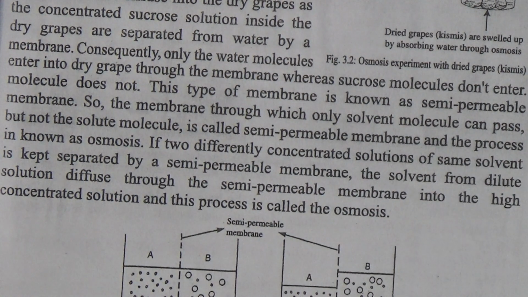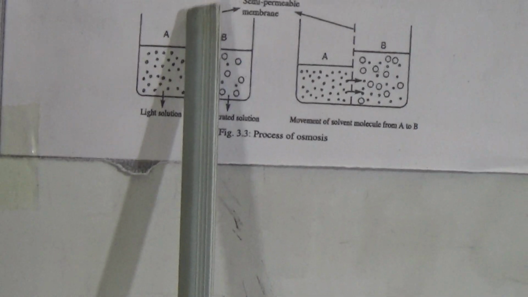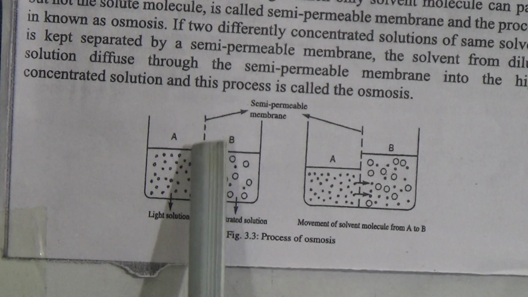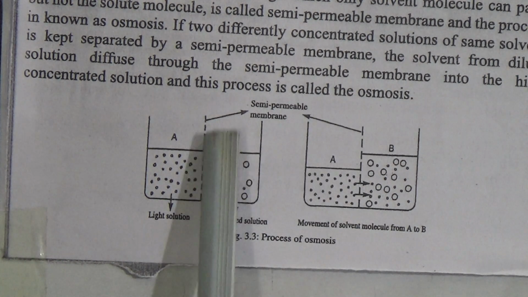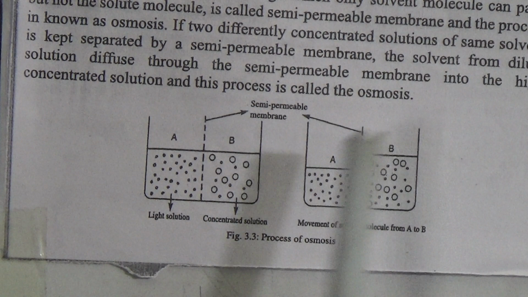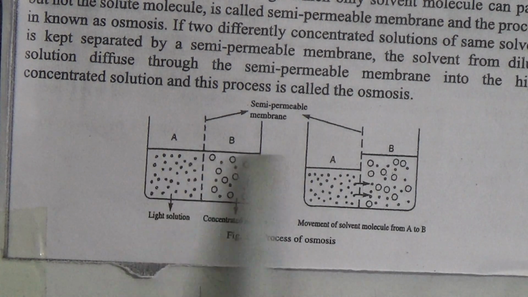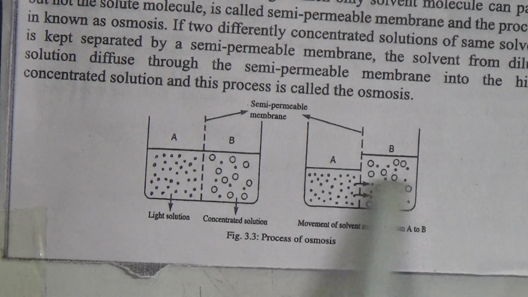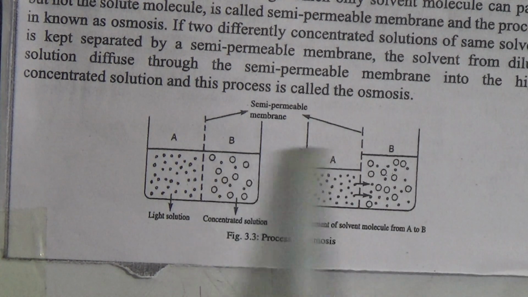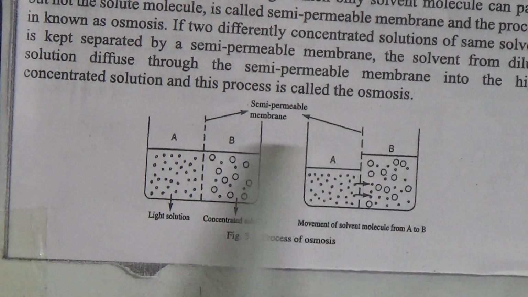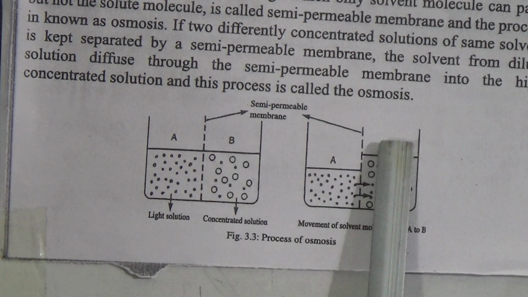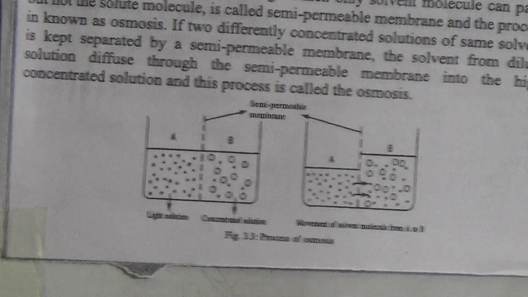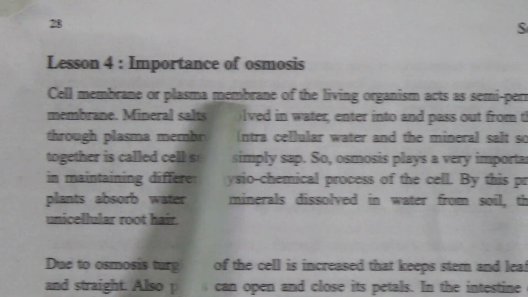My dear students, here is a picture. See, this is the light solution and this is the concentrated solution, and in the middle, this is the semi-permeable membrane. After some time, we can see that the light solution will go through to the concentrated solution, and this is only possible because of the semi-permeable membrane, and this process is called osmosis. My dear students, now go to the next page, the importance of osmosis.